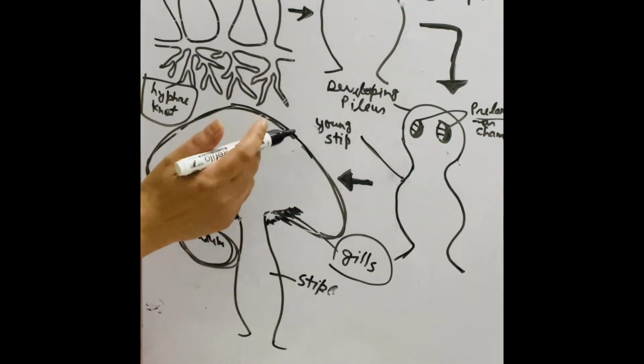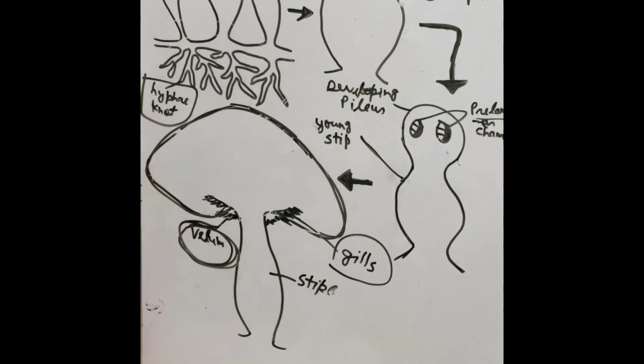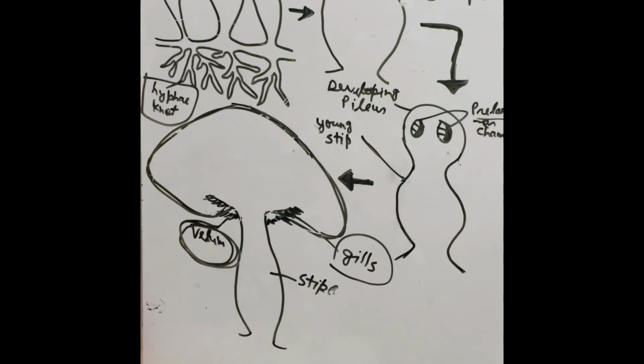And this one is the complete mature pileus. In the dry season, when the soil is dry, there is no kind of growth. When the rainy season starts, the button stage starts dividing and growing.